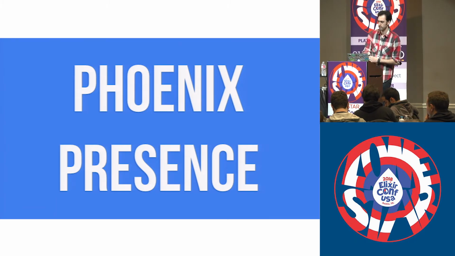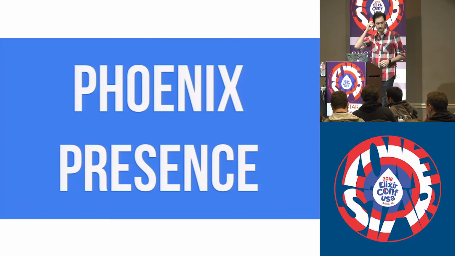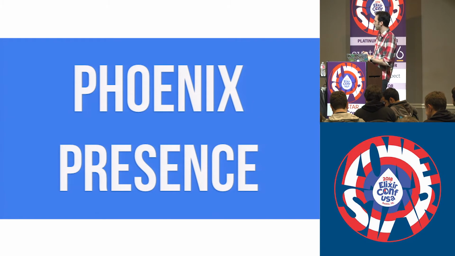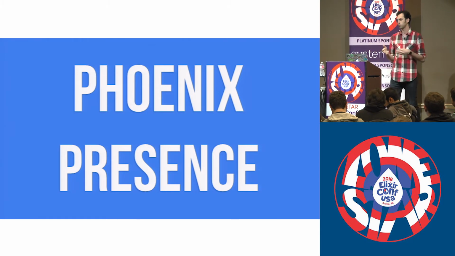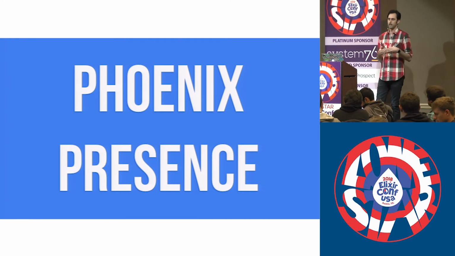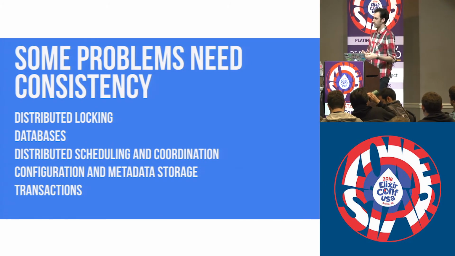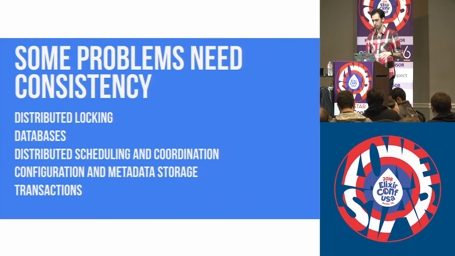So in a consistent system, we might have nodes. They're collaborating together to share data and arrive at the correct results. And these nodes are all working great together, right up until you get a partition. And if you partition off one of the nodes, well, now that node can't collaborate with the remaining nodes, and so we have to shut that node off. That node can no longer accept reads and writes and still provide consistency. So we have to return an error and say we can't do that right now because we're partitioned.